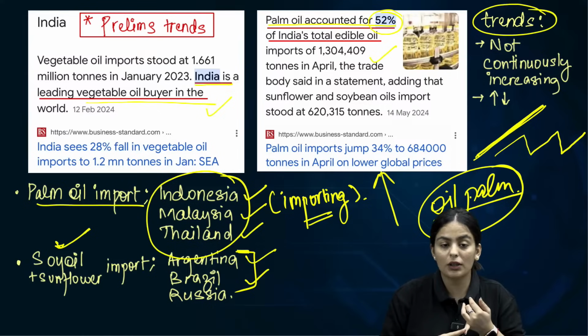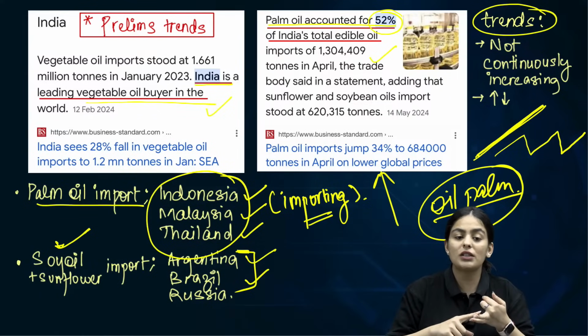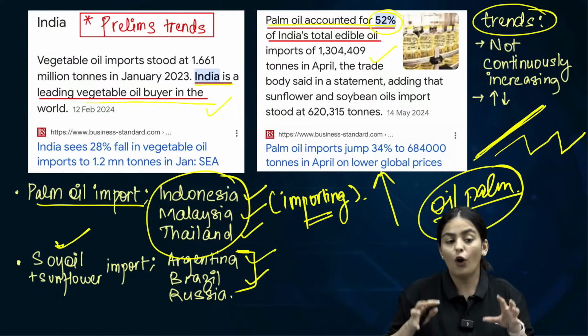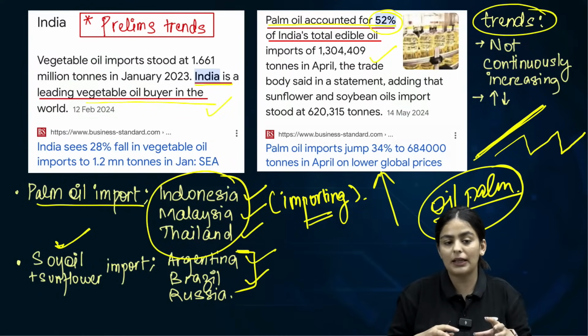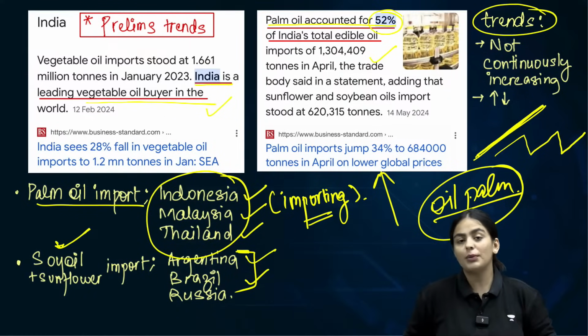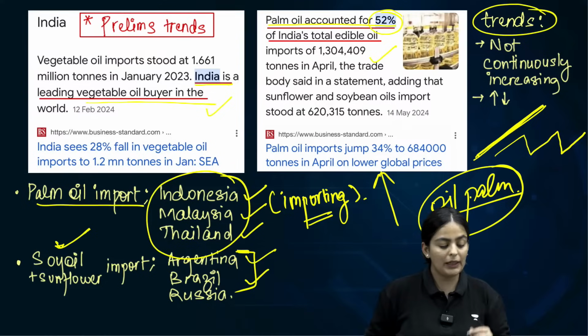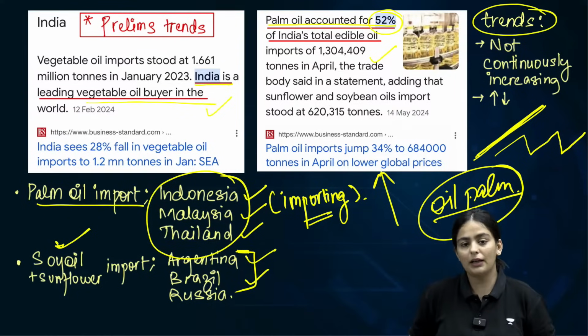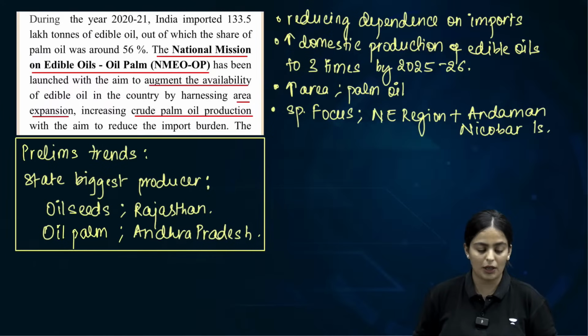India is the biggest importer of edible oil. Palm oil constitutes about 50% of the import basket. And where are we importing it from? We are importing mainly from the countries of Indonesia, Malaysia and Thailand. Clear? Now let's understand where we are producing in terms of domestic production.